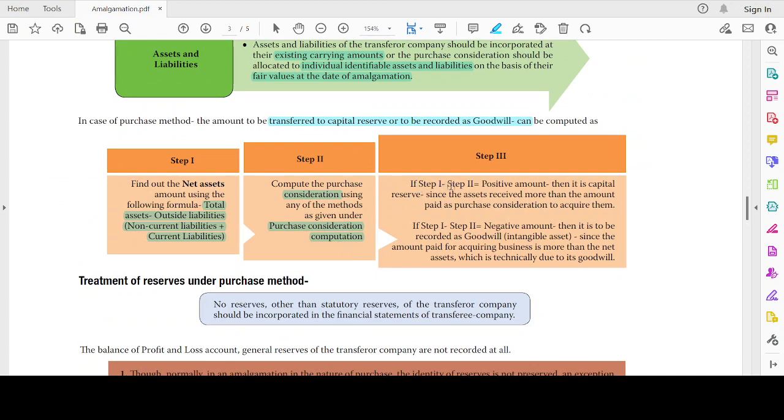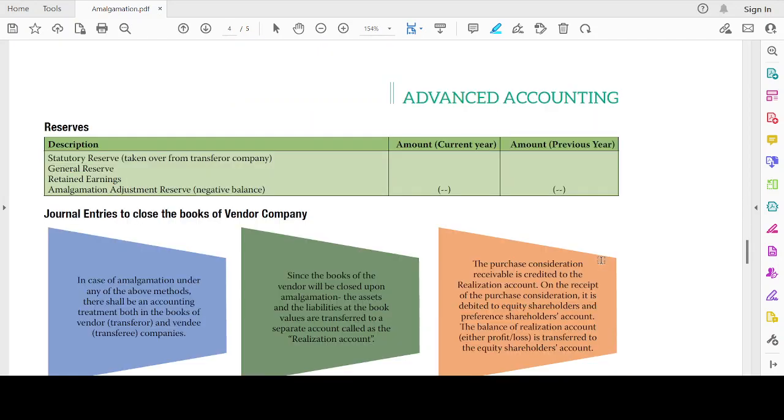Now, if step 1 minus step 2 is a positive amount, then it is a capital reserve. So net assets minus purchase consideration, I have paid less. That's why it is a capital reserve. Since assets are more than the amount paid as consideration to acquire them, it is a capital reserve. Or else, if I've paid more, then it is goodwill. I paid for the goodwill, which is an intangible asset. That's why I'm going to record it. Since the amount paid for acquiring this is more than the net assets, it is technically due to goodwill, good name, brand or something like that.